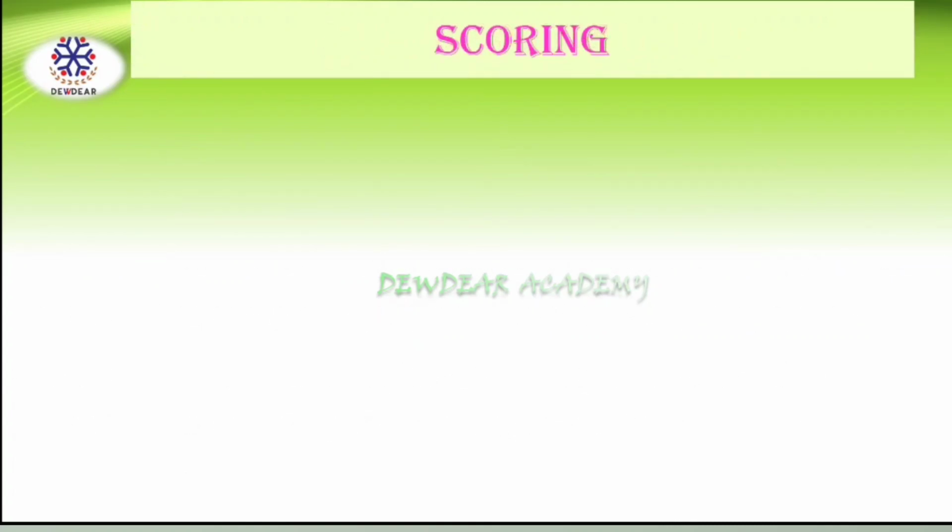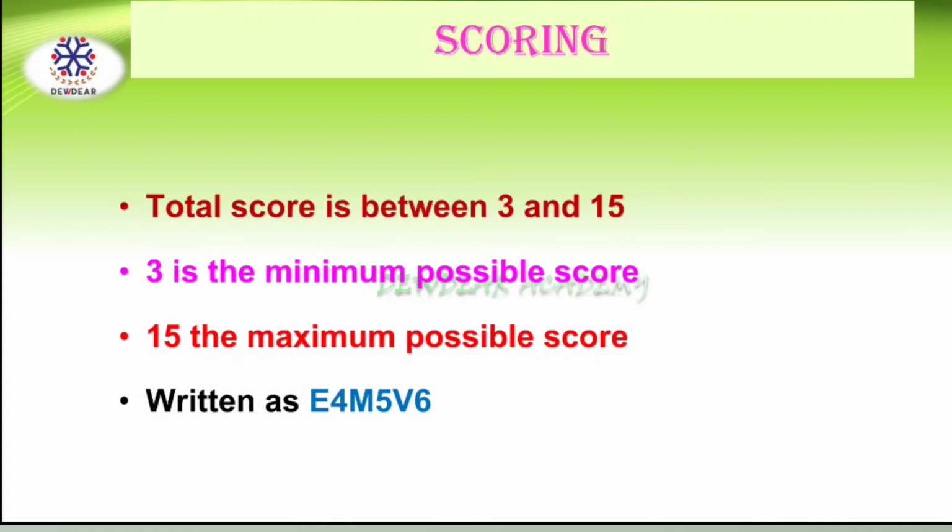Then regarding the scoring, the total score is between 3 and 15. The minimum score is 3, which indicates deep coma or brain dead state, and the maximum score is 15, which indicates a fully awake patient. So it can be written as E4, V5, M6. So the total score is between 3 and 15.